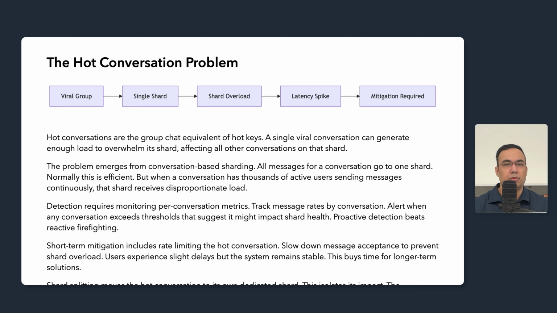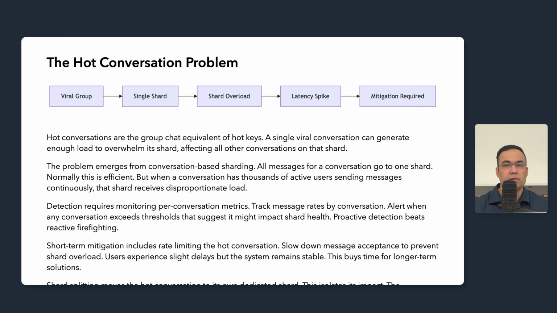Normally this is exactly what we want, but when a conversation has thousands of active users sending messages continuously, that shard receives disproportionate load. Consider a celebrity group chat with 10,000 members during a live event. Members are excited and they're sending messages rapidly. Every message writes to the same shard. Every message fans out to the 10,000 recipients. The shard handling this conversation receives orders of magnitude more traffic than average shards.